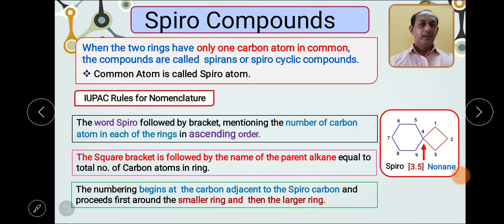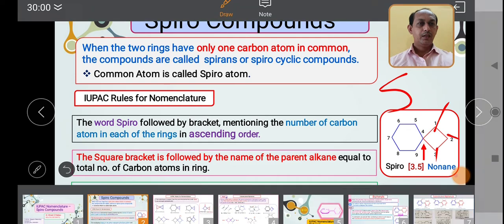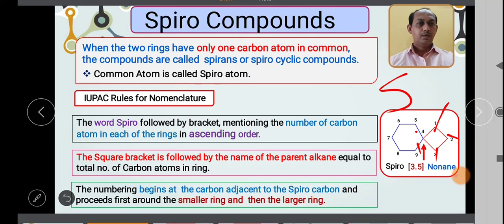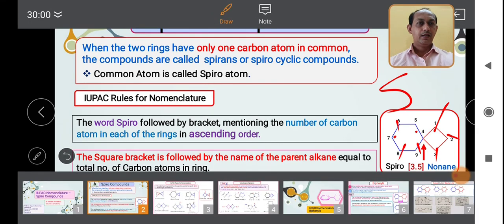While giving the numbering, we have to start numbering from the carbon atom which is adjacent to the spiro atom. You start numbering from the smaller ring. Either you can start from this carbon in the clockwise direction, or you can start from this carbon as 1, 2, 3, then 4, 5, 6, 7, 8, 9.